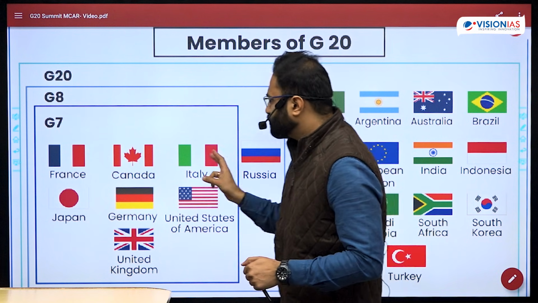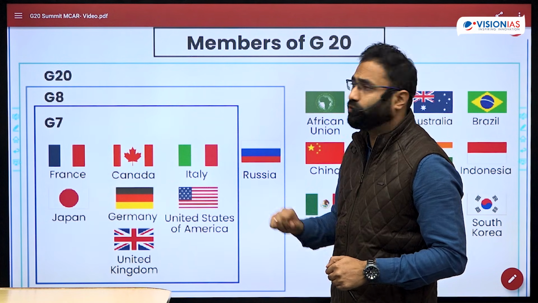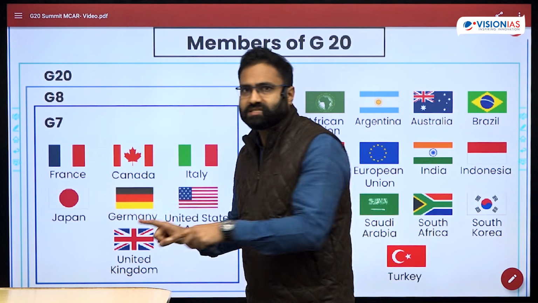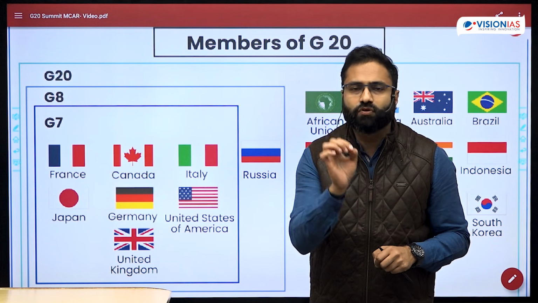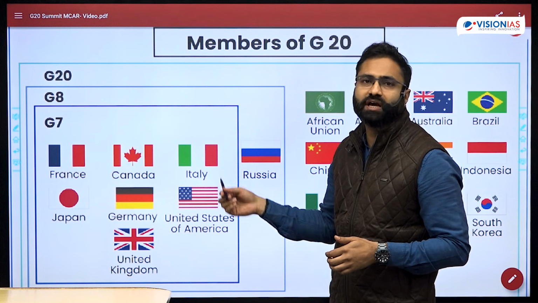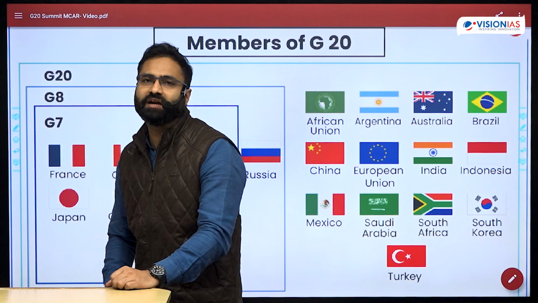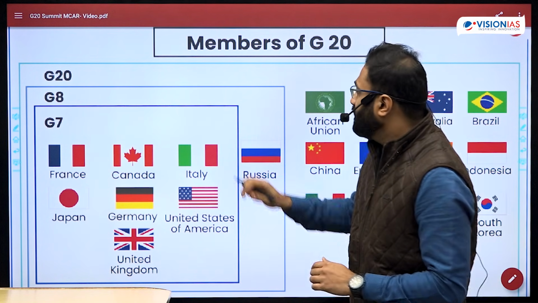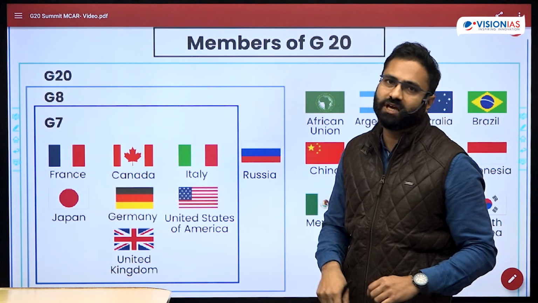And in that, specifically, there are certain countries which later became part of this particular grouping, and the grouping was termed as G20. But the G7 still exists as a separate grouping, which is focusing upon geopolitics. Besides this, once Russia was included in the late 90s, this group expanded, G7 was expanded into G8. But after the Russian annexation of Crimea, sanctions were imposed on this particular country and it was removed, and again the grouping became G7.